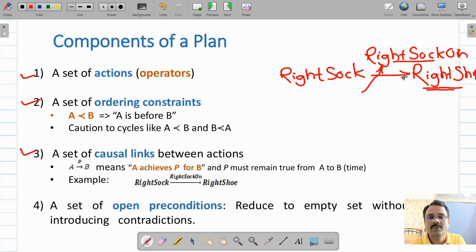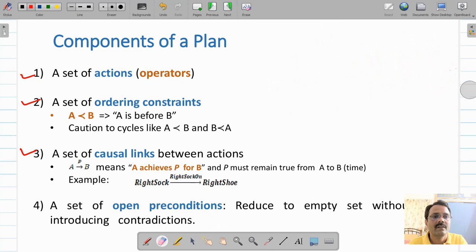And the fourth component is the set of open preconditions. You will have to finally reduce this to an empty set without introducing contradictions.